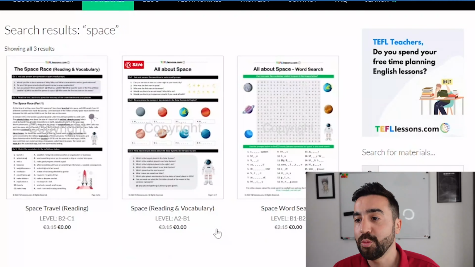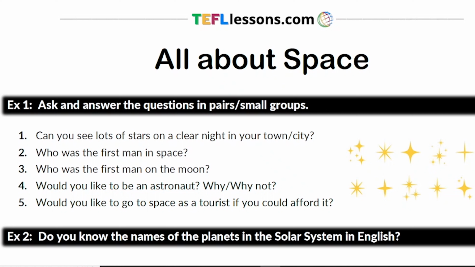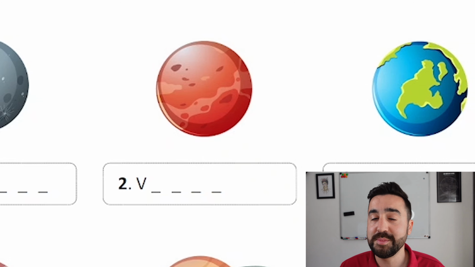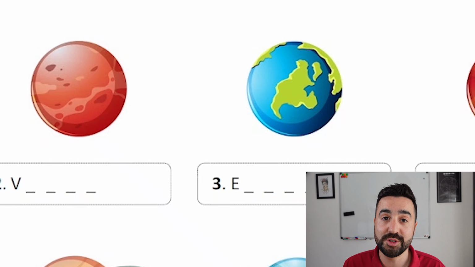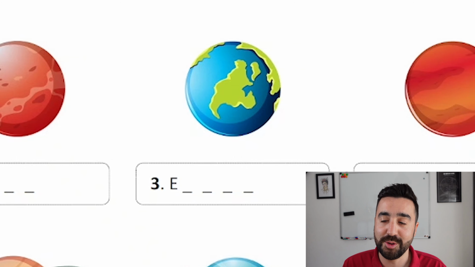But what I want to show you today is this lesson. It's called All About Space. And the reason why I really like this task was that it had the classic opening activity where you're building students' interest in the topic. Then we had a review of the planet names, and the thing that I love about the materials on TEFLlessons.com is that the imagery is perfect.